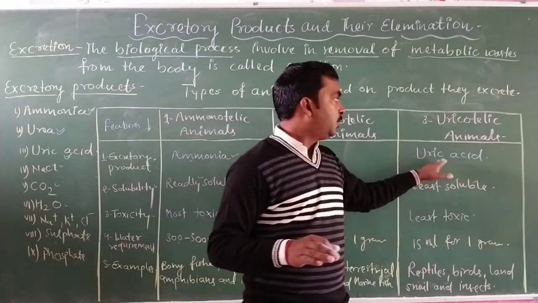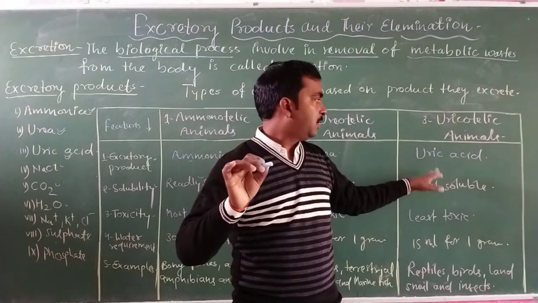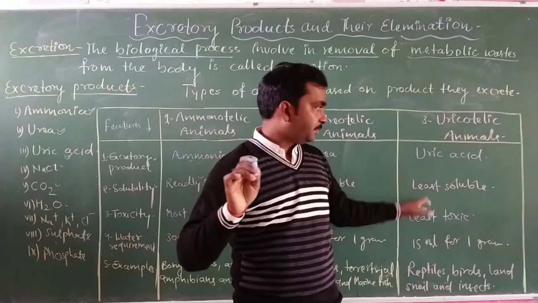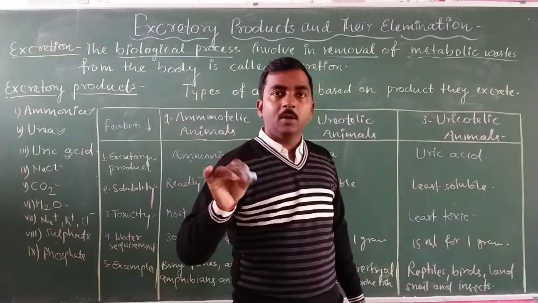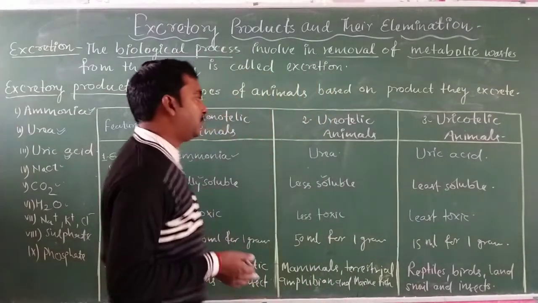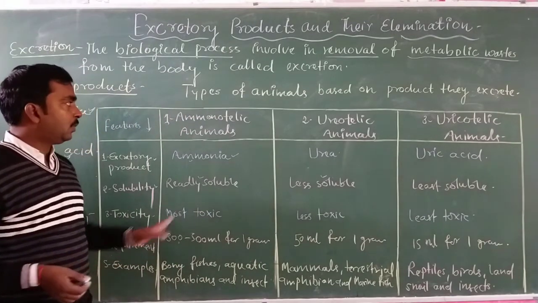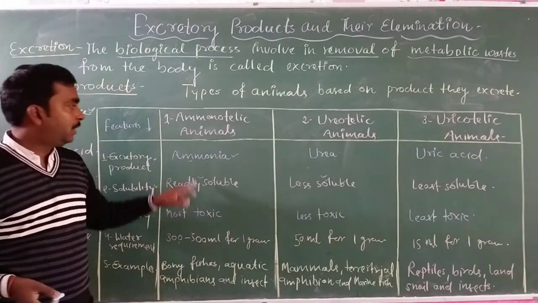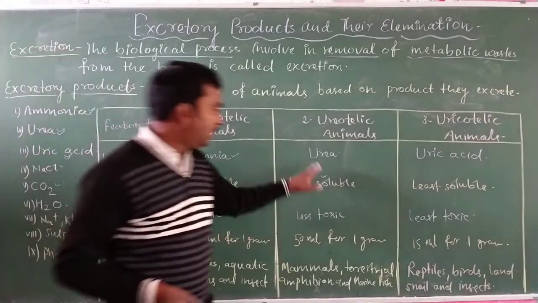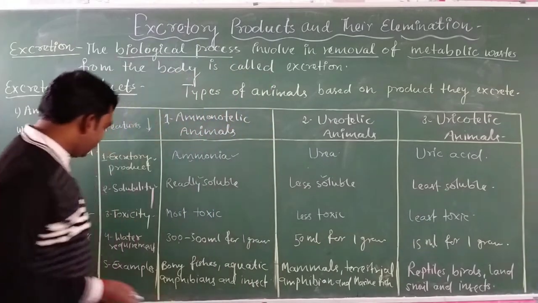Uric acid is not always released in solution; it is removed from the body as a solid or semi-solid substance. Now on the basis of toxicity, in the case of ureotelic animals, ammonia is the most toxic chemical, urea is less toxic, and uric acid is the least toxic.